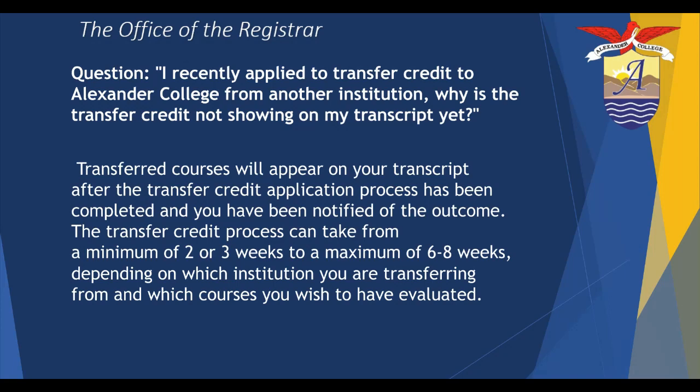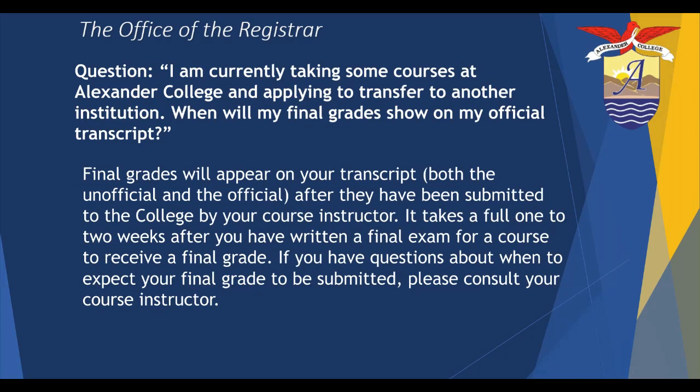Transferred courses will appear on your transcript after the transfer credit application process has been completed, and you have been notified of the outcome. The transfer credit process can take a minimum of 2 to 3 weeks or a maximum of 6 to 8 weeks, depending on which institution you are transferring from and which courses you wish to have evaluated.